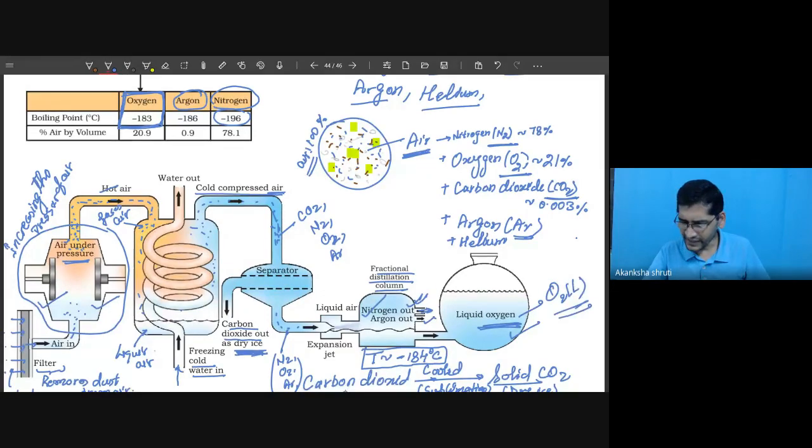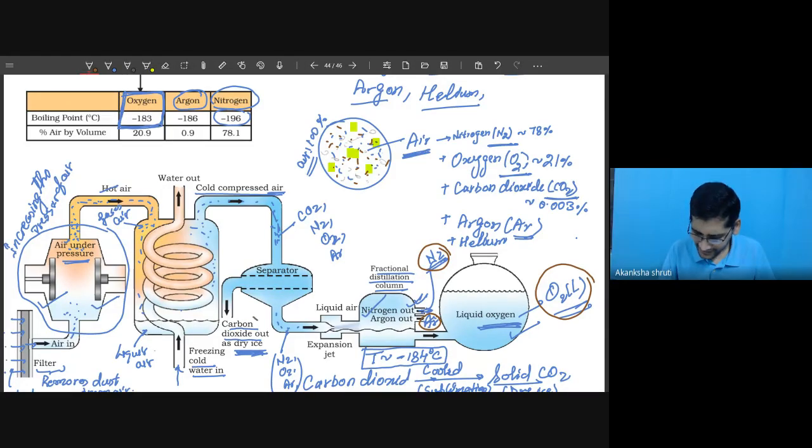So this way we have separated, or obtained, the oxygen, nitrogen, and argon, and here the carbon dioxide.